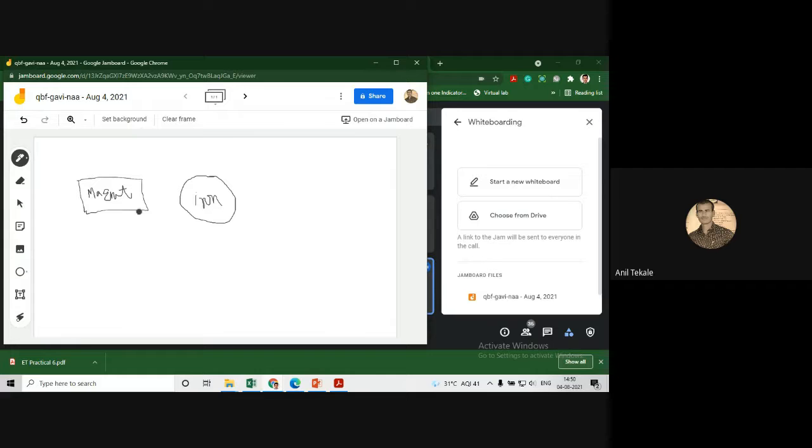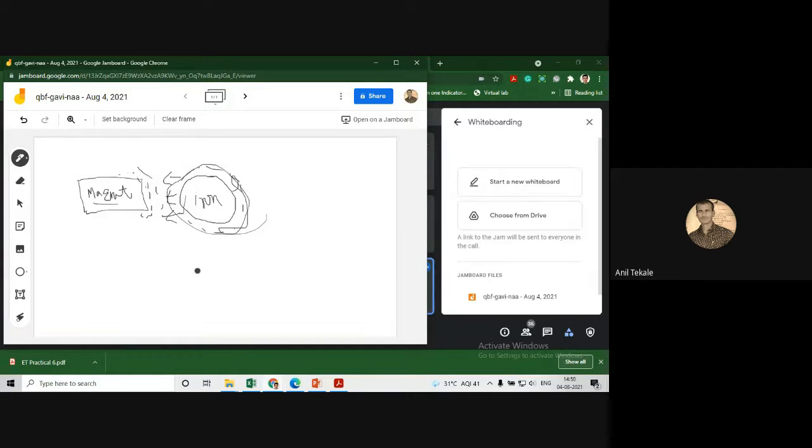What happens? Due to the magnetism around its surface, the magnet will attract this iron towards itself. Once the iron is attracted towards the magnet, the surface of the iron will also get magnetized. That means the magnetic field is induced around the iron also, right?